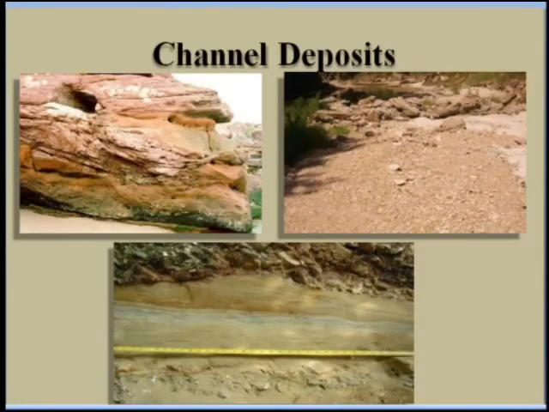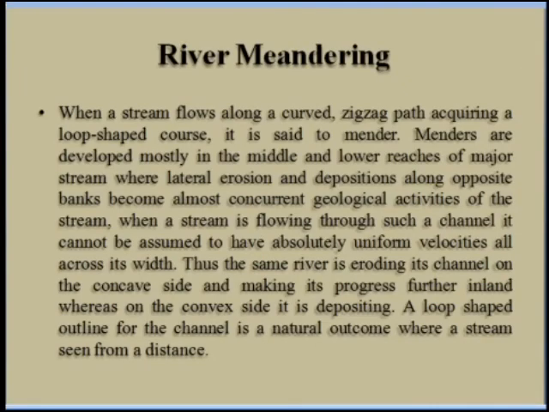Next, our point is river meandering. What does it mean? When a stream flows along a curved or zigzag path, forming a loop-shaped course, it is said to be a meander. Okay, meanders are developed mostly in the middle or lower reaches of the major stream, where lateral erosion or the depositions along the opposite banks become almost concurrent geological activities of the stream.